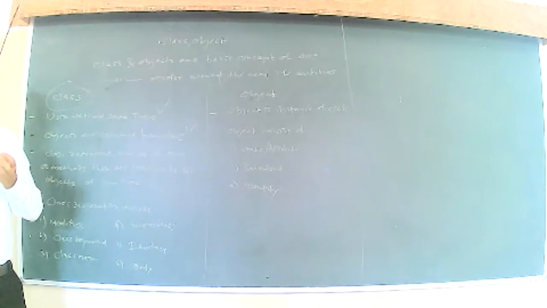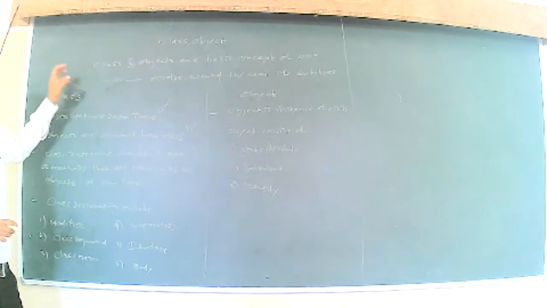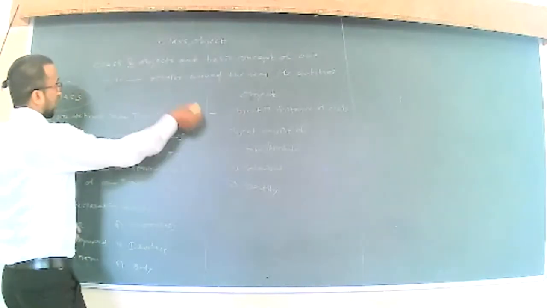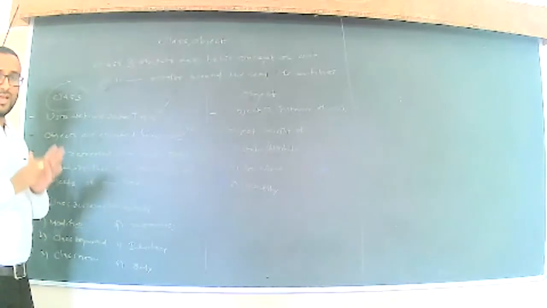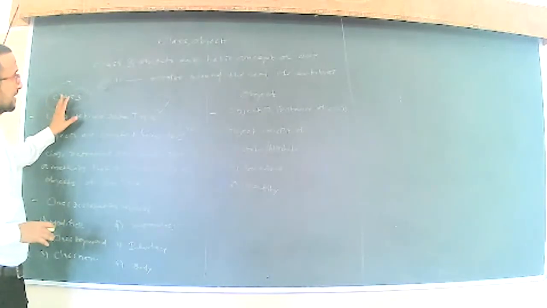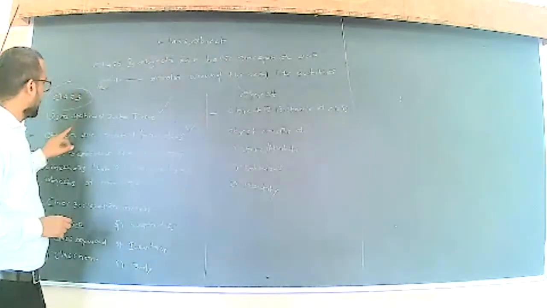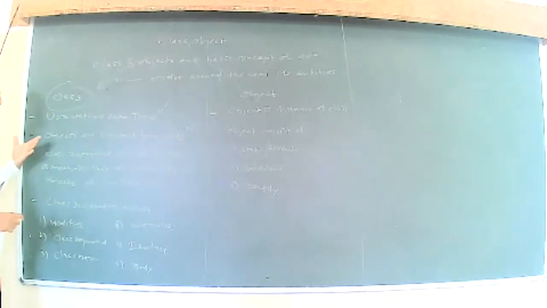The prerequisite for having objects is that we should have defined one particular class. Once we have defined that class, only then can we create the objects. The objects are totally dependent on the class: if and only if you have a class in your program can you create objects, because objects are created from the class.